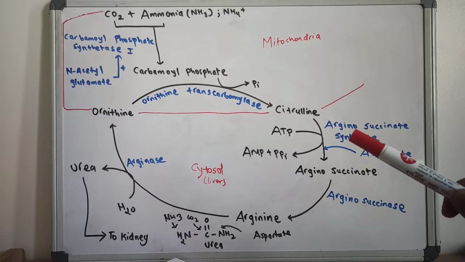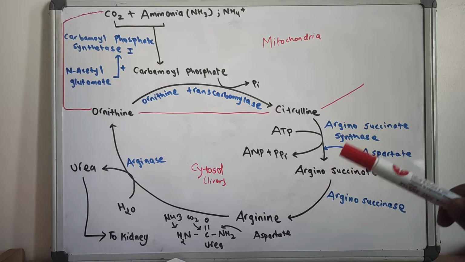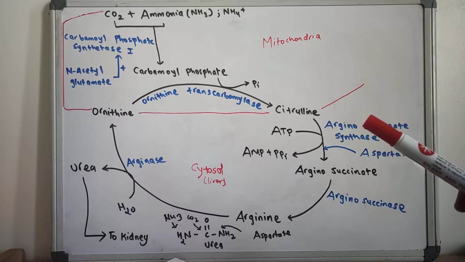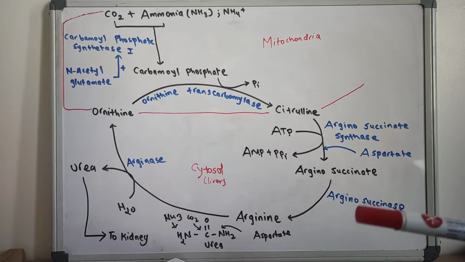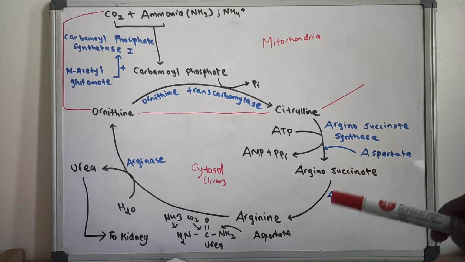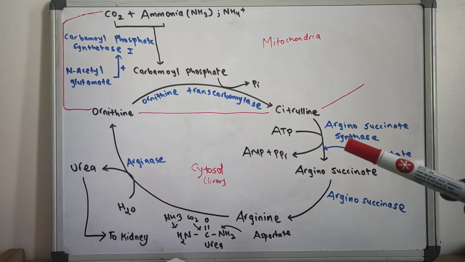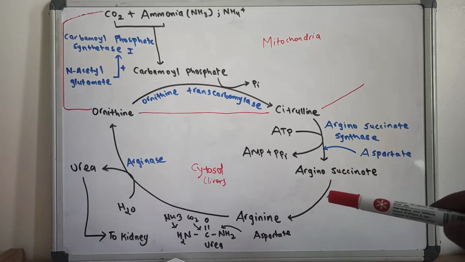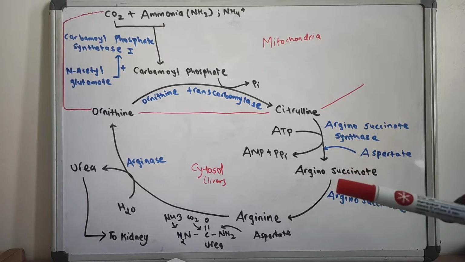As such, urea accounts for 80 to 90% of the nitrogen containing substances that are excreted in the urine. Urea is synthesized in the liver and transported to the kidney for excretion in the urine.